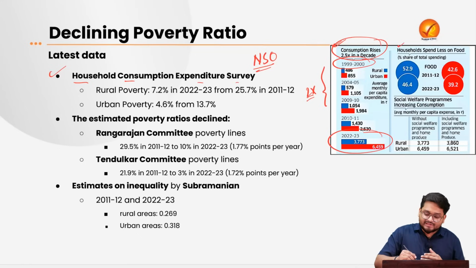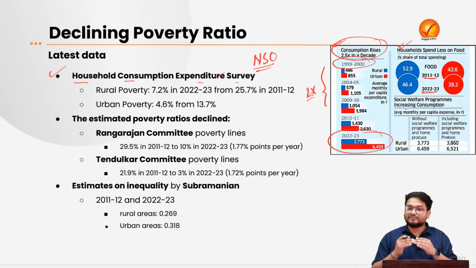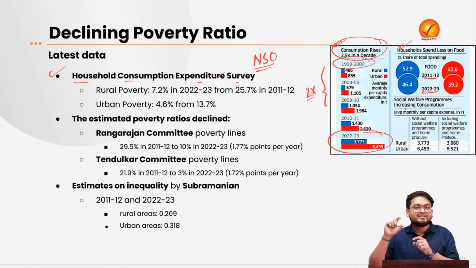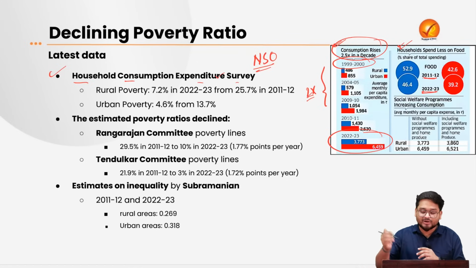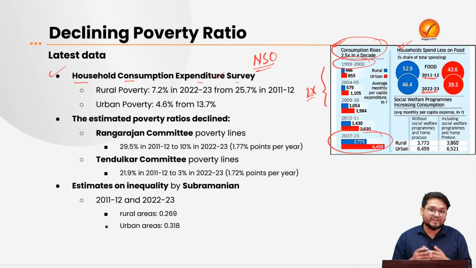And also we see that the households right now in the country are actually spending a lesser amount of expenditure than they did in 2011. That is the last time that this report was published. In recent times, we find that both in the rural areas and the urban areas, people are spending a lesser amount of their income on food. This means that maybe their overall income has increased, and that is why, out of the increased overall income, they're spending a smaller amount on food expenditure.